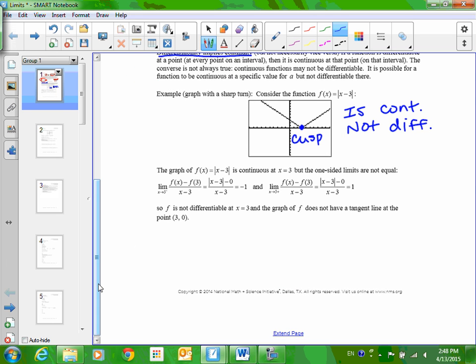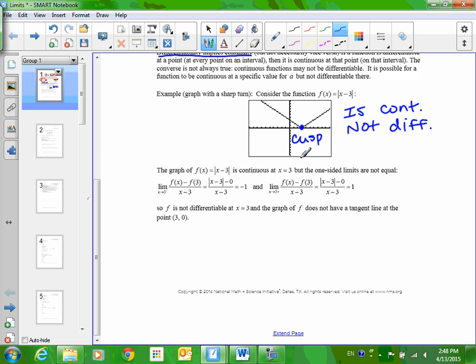If you were asked to show why this is not differentiable, saying it's a cusp is maybe okay, but it's not really mathematical. It's kind of like saying it's continuous because you could trace it without picking your pencil up.